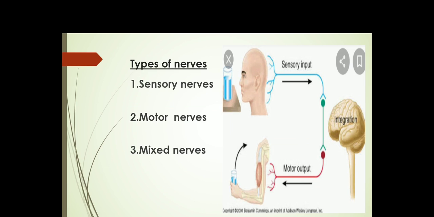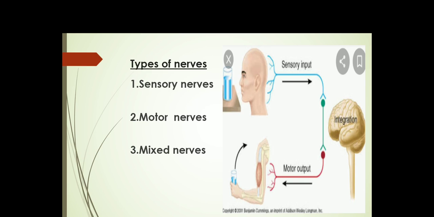Number 1, I will start with the motor nerves. You can see a black arrow just below the red line, coming from the brain. What is the function of motor nerves? Motor nerves carry messages from the brain to the other parts of the body. Let's talk about the sensory nerves. Sensory nerves bring messages from the sense organs to the brain.